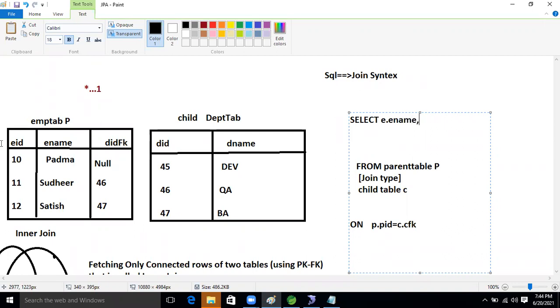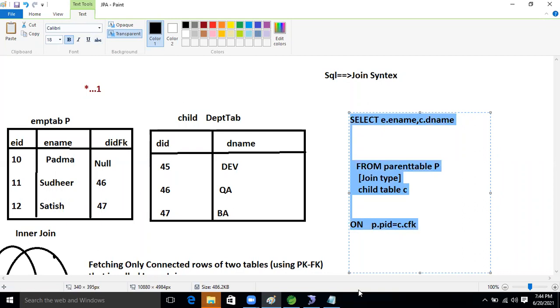After that I want to select the child record. What is the child reference alias name? C. We will take comma and D name. Like this we will select. This is the syntax for fetching records from multiple tables. And this is the join.